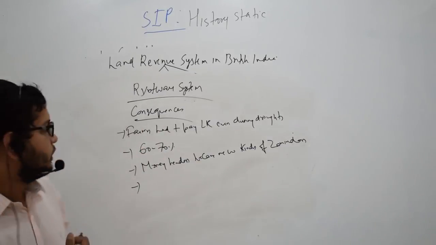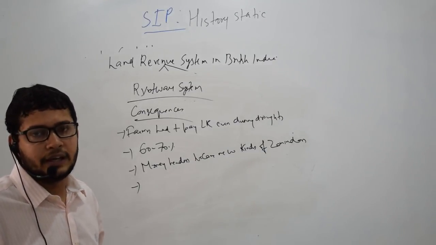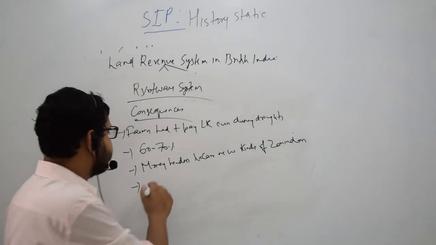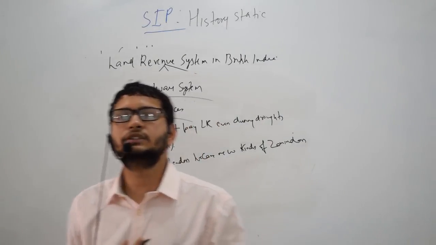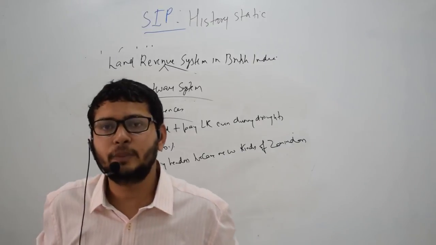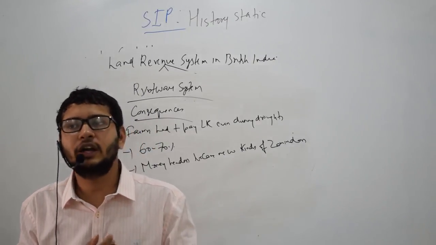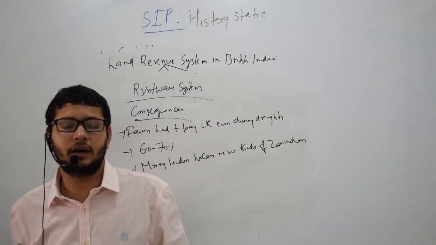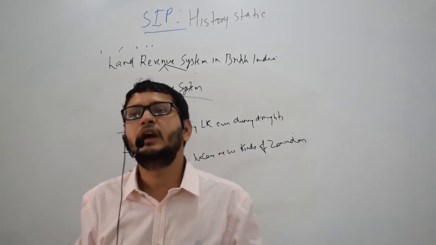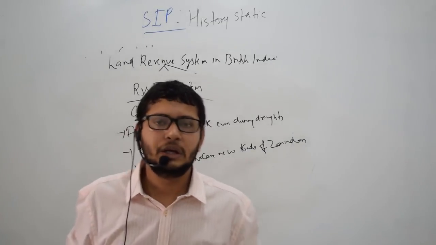Also, since the government insisted on cash revenue, ultimately it forced the farmers to produce cash crops rather than food crops, because they thought that with cash crops they could earn more money, and with that more money they would be able to pay the land revenue.